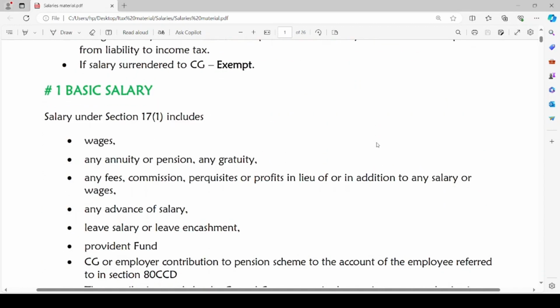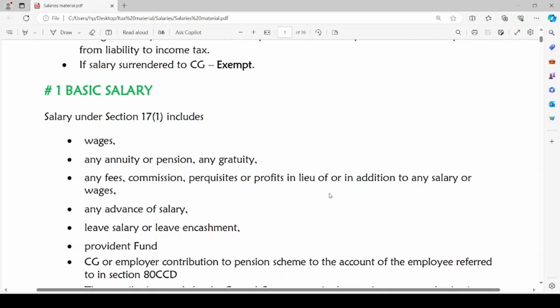So heading to the first component in computation of salary, that is basic salary. What constitutes the term salary? It is given under section 17 that salary includes wages, any annuity or pension, any gratuity,